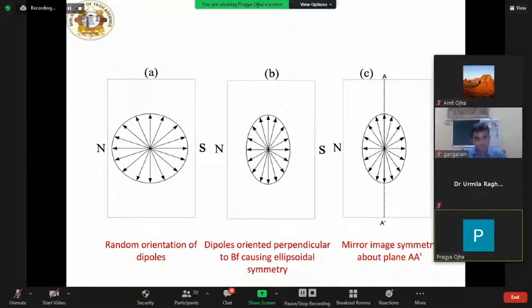Now, if a random orientation of dipoles is considered, the number of dipoles oriented in any direction is the same, as in this figure of random orientation of dipoles, where arrowheads indicate the direction of dipoles and the distribution of dipoles is spherically symmetric. Due to the applied magnetic field, as dipoles orient perpendicular to the field, the spherical symmetry of dipole orientation will be disturbed, and the new distribution becomes an ellipsoid. You can look at figure B.